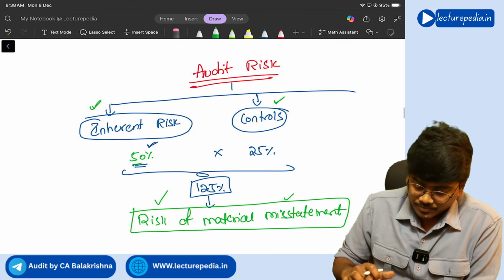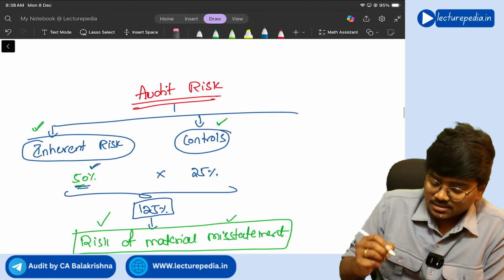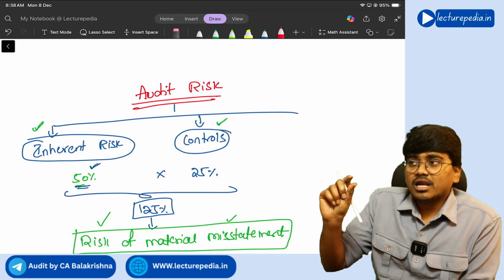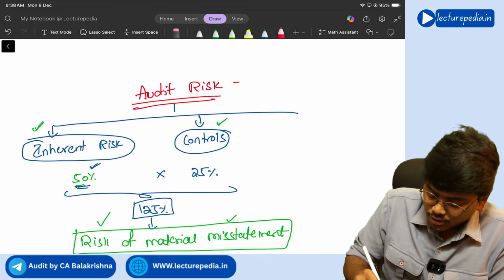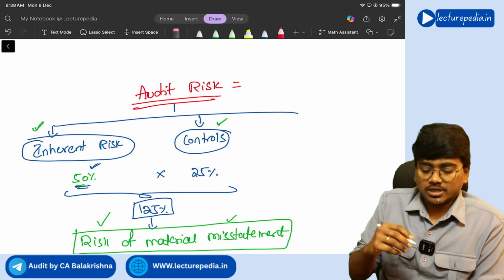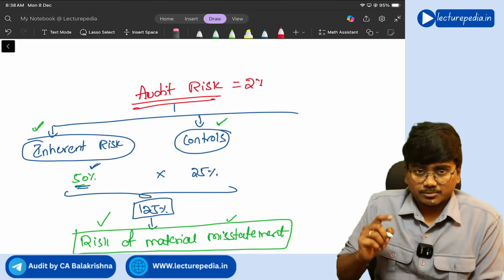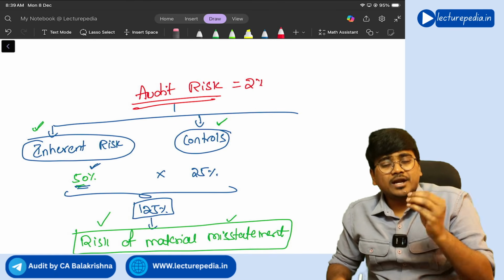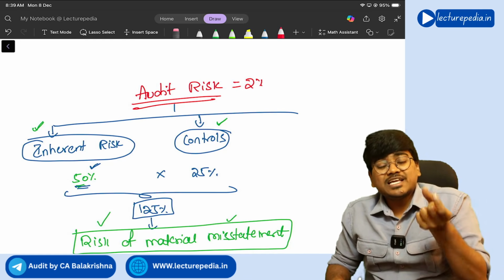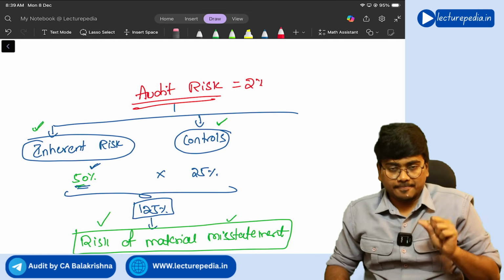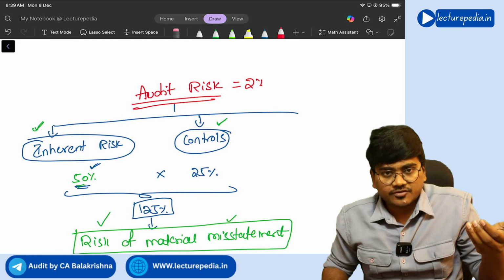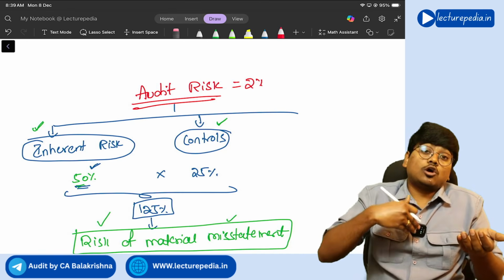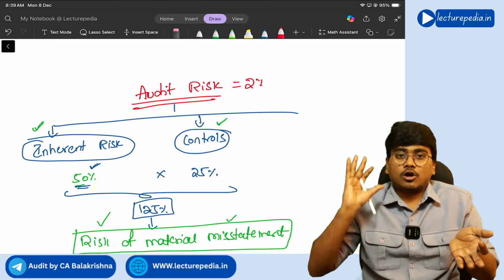Understood? Now when the auditor starts his audit, he already determines an acceptable level of audit risk. Let's say, for example, the auditor has determined the acceptable level of audit risk as 2%. That means the overall audit risk is 2%. Audit risk means the risk of giving an inappropriate audit opinion. That means when there are misstatements in the financial statements, the auditor needs to report those misstatements. But the auditor not reporting those misstatements is known as audit risk.